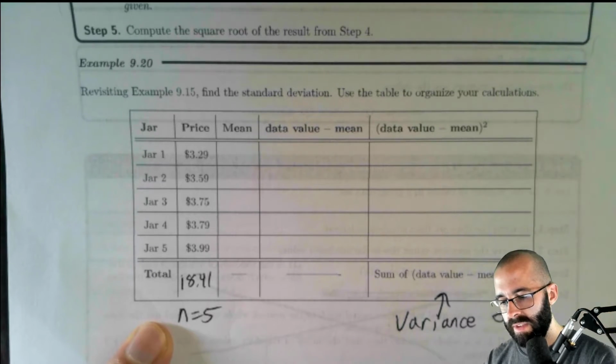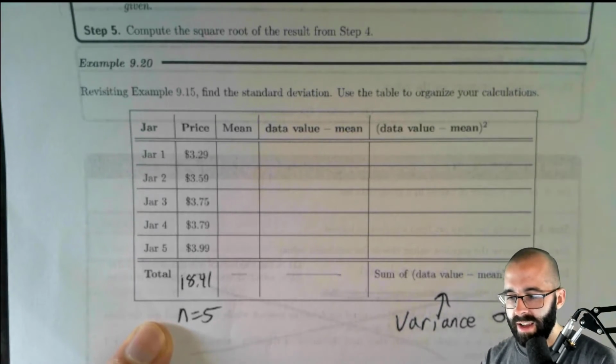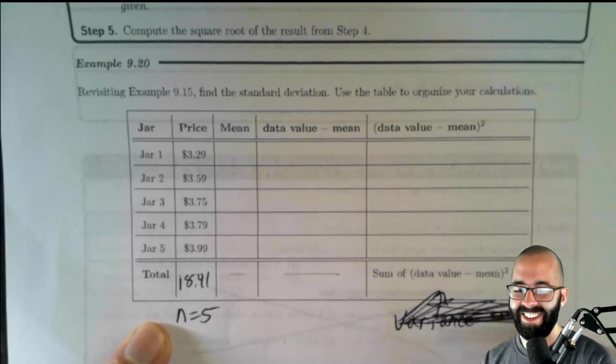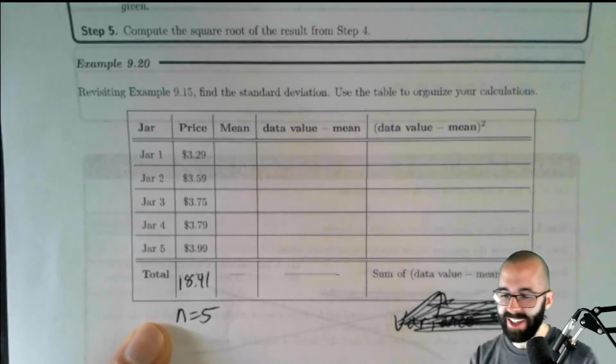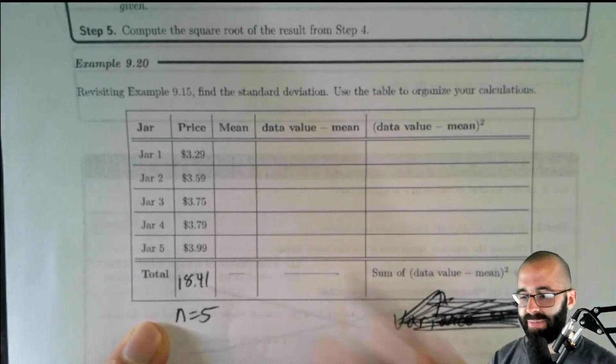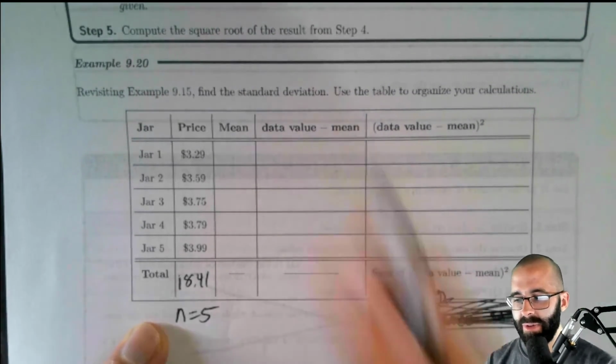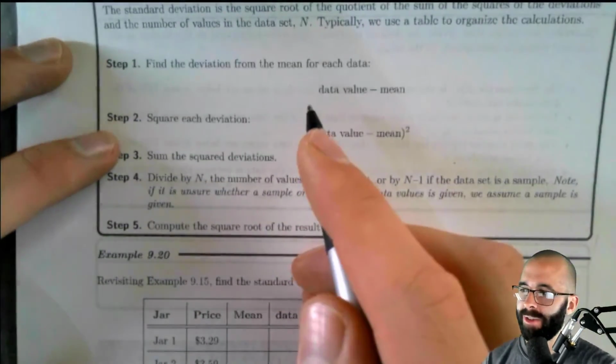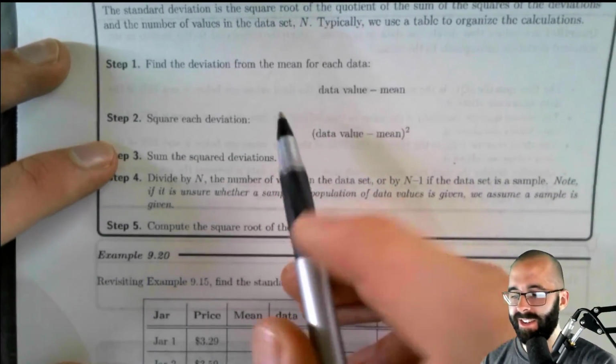Actually, this is not even the variance. We use the last box to come up with the variance, which we haven't introduced yet. I didn't want to go through this, but it's going to be more helpful if I do.